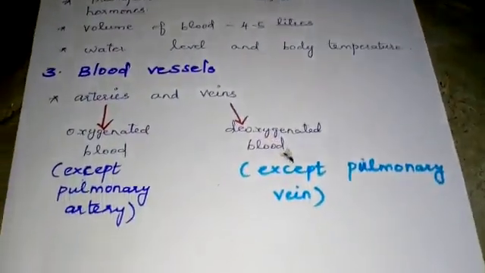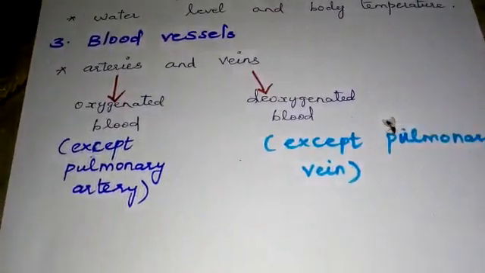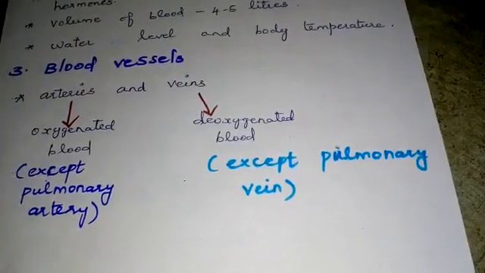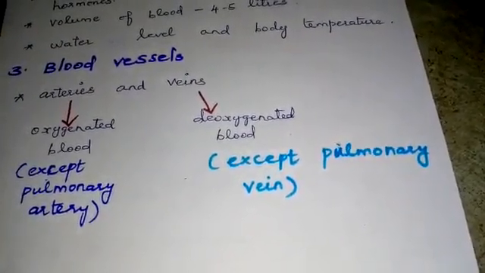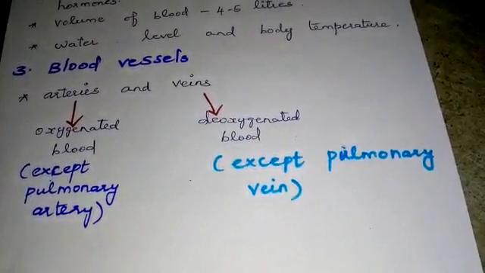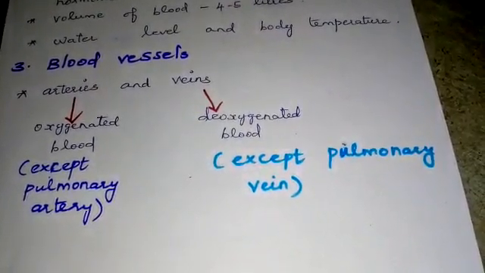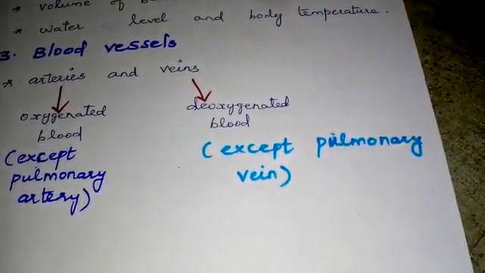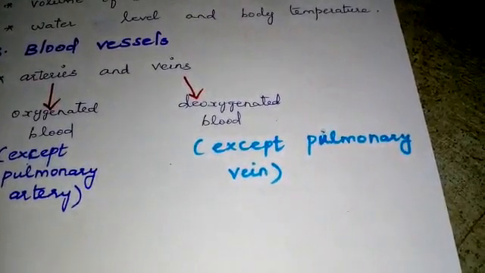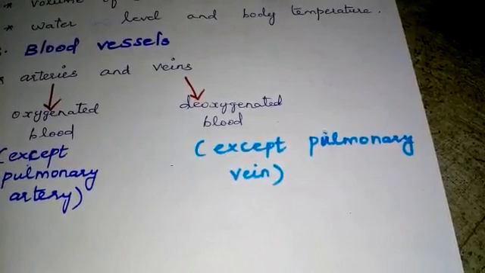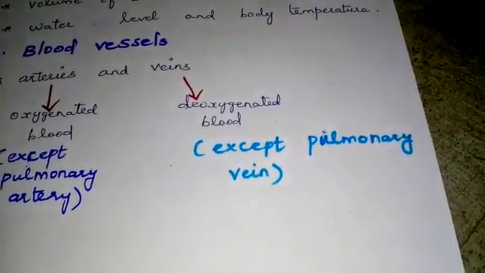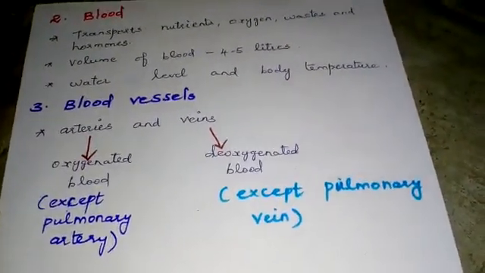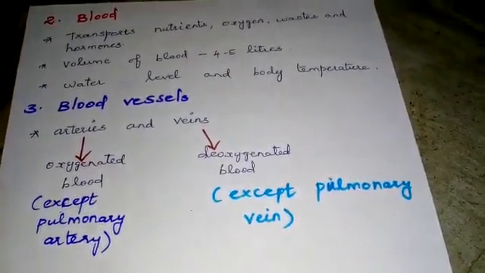Next, we are going to see about blood vessels. The blood vessels consist of 2 parts. One is arteries, another one is veins. The arteries always carry oxygenated blood except the pulmonary artery, because the pulmonary artery carries deoxygenated blood from the heart. Veins always carry deoxygenated blood except the pulmonary vein, because the pulmonary vein carries oxygenated blood to the heart. So totally our circulatory system consists of 3 parts: heart, blood and blood vessels.